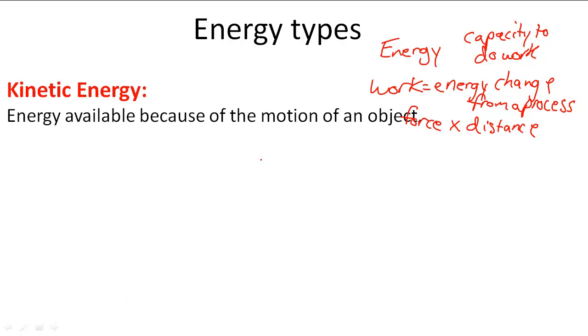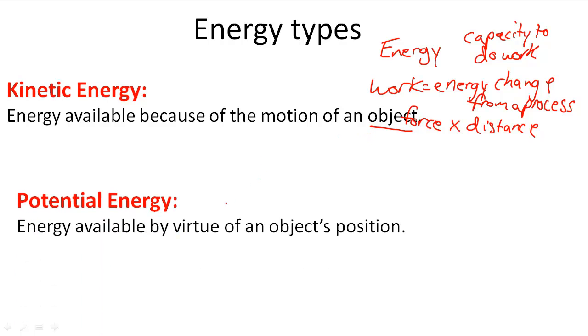So let's talk about one. Kinetic energy. Kinetic energy is the energy available because of the motion of an object. Another type of energy is potential energy. It's the energy available by virtue of an object's position. So when it's standing still, it has potential energy. But energy can change. Potential can become kinetic energy if that object starts moving.